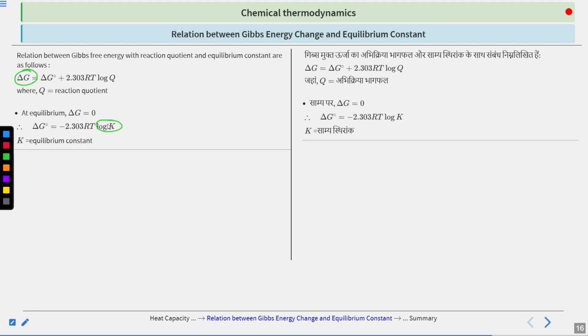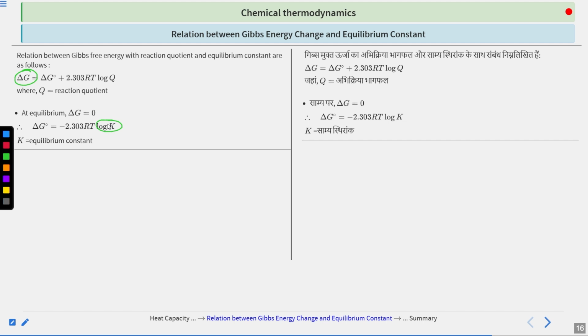The amount of substance that is going to the product reverts back to the reactant at the same rate, and what it does to the reaction is that it keeps the concentration constant. So if you just think of it, the amount of energy that is available to do the work is the same in either case, and therefore you get the value as 0.